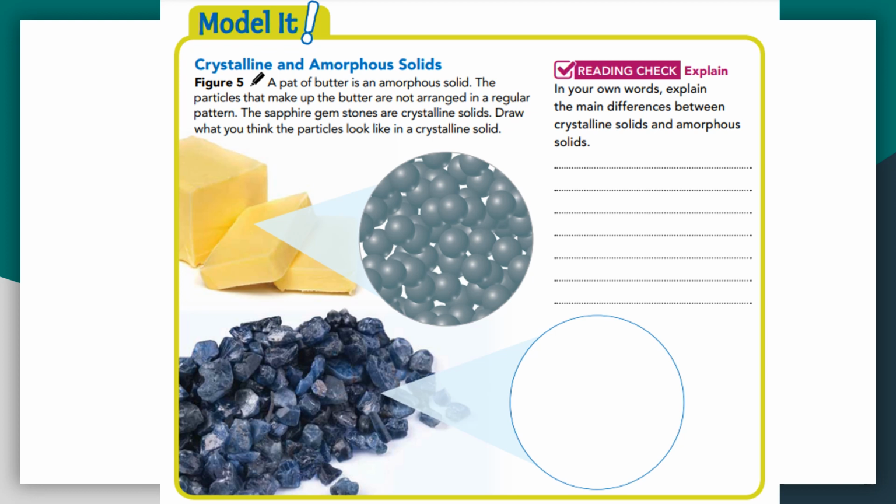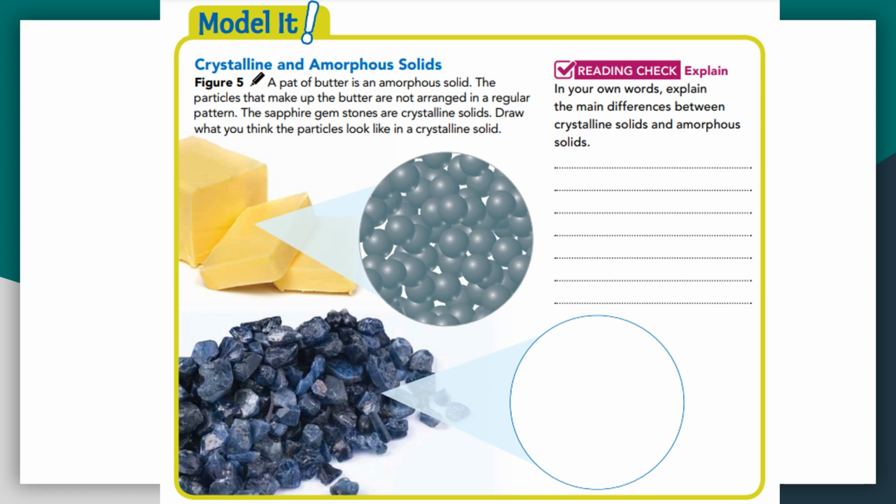Now, once you've drawn that, we're going to go ahead and do the reading check, and then we will check both of our answers. So, in your own words, explain the main differences between crystalline solids and amorphous solids. So go ahead and pause the video, give yourself time to draw the particles, draw what you think those look like, and then answer your reading check. And then I am going to go ahead and move on.